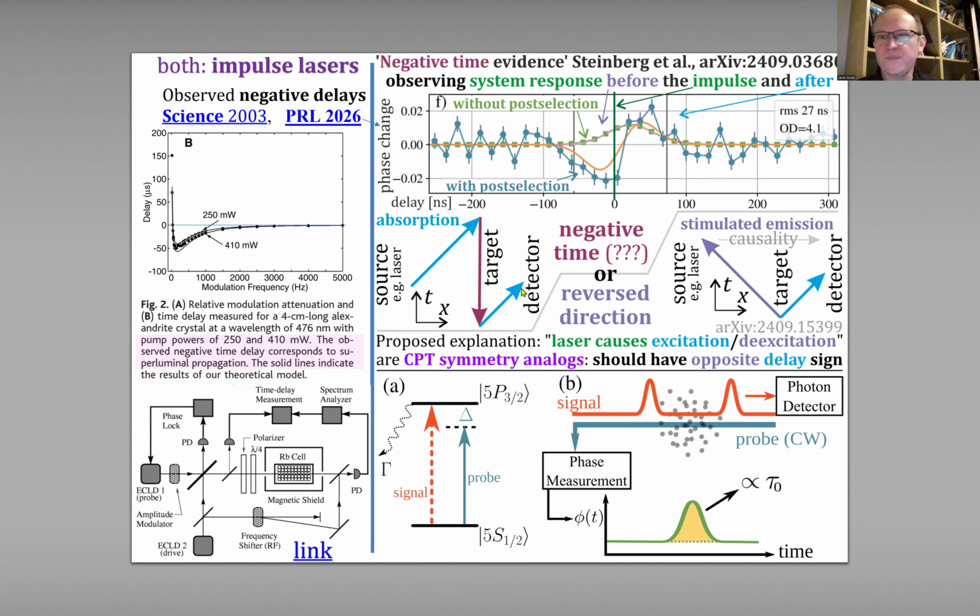Instead, much more physical is just saying that we have this four-dimensional case. So the causality can be at speed of light, but can be forward, and also backward. So there is just coupling of the two resonators. So instead of going back in time, I think it should be just the CPT analog of absorption. Instead of causing absorption, this is the CPT analog, so this is causing stimulated emission, so getting a negative delay. So I think this is the more appropriate explanation.